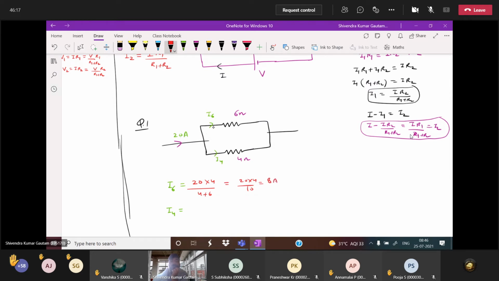Out of 20, 8 has gone here. So how much will go here? 12 will go here. Or you can verify also. 20 into 6, opposite, divided by 4 plus 6. So you will get here 12 ampere.